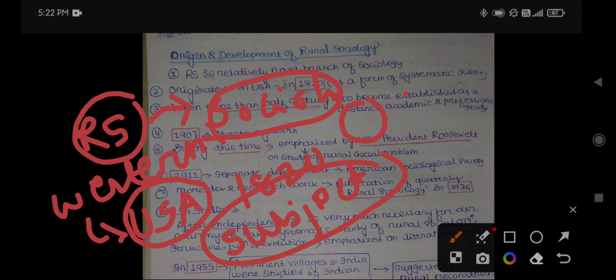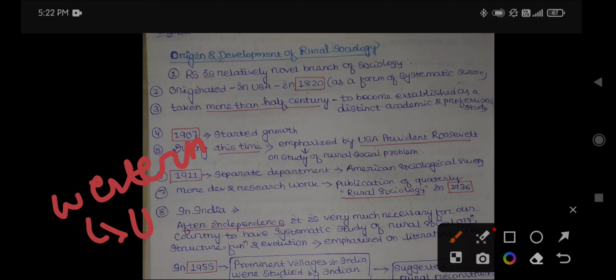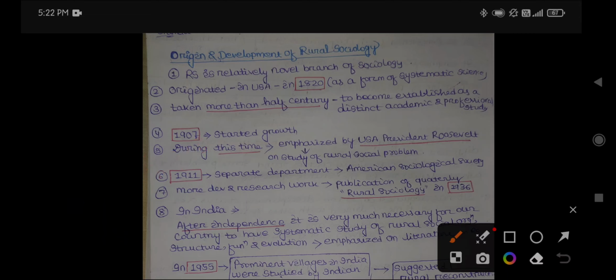People first of all did not know rural sociology, but they knew about sociology. So by the development of the branch of sociology, people, students and scholars, through observation and research, also became aware of rural sociology. So it originated first in the USA in 1820 as a form of systematic science, as sociology. Then it took more than half a century, that means 50 years, to become established as a distinct academic professional study.